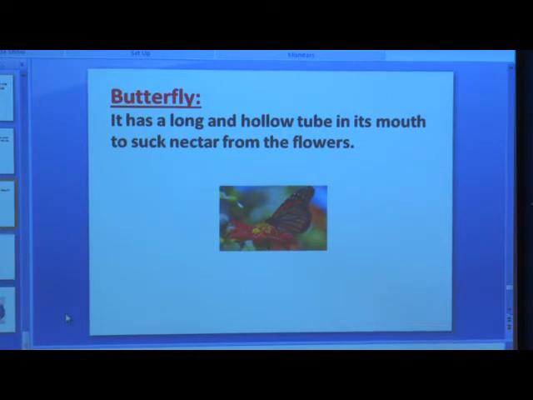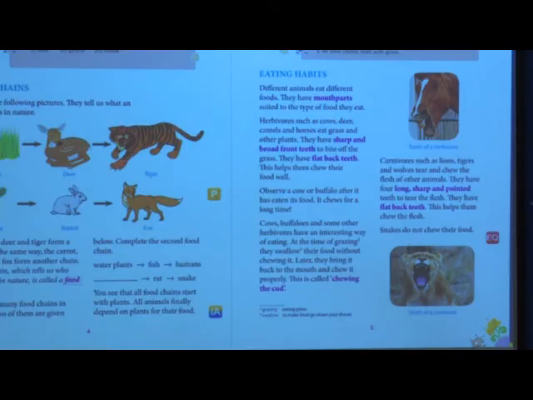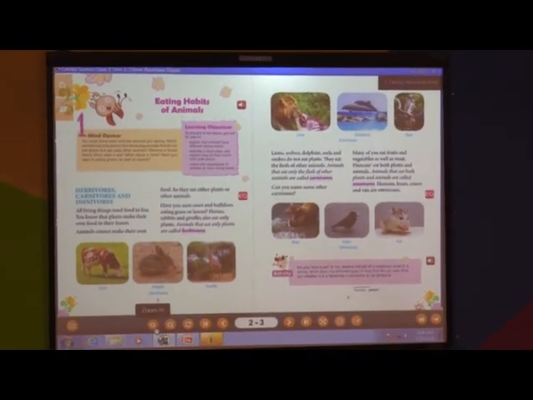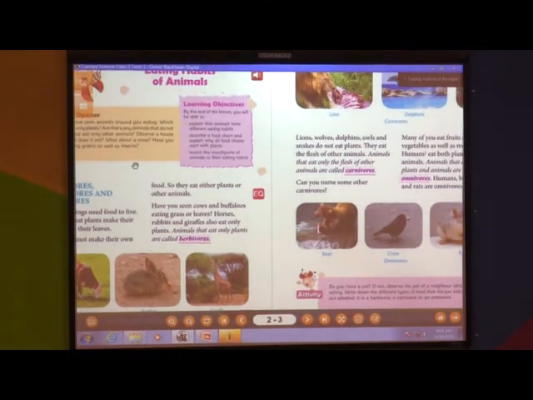Now what you have to do? Now you have to open your Canopy Science page number 2. Okay. Now everyone, open your science page number 2.